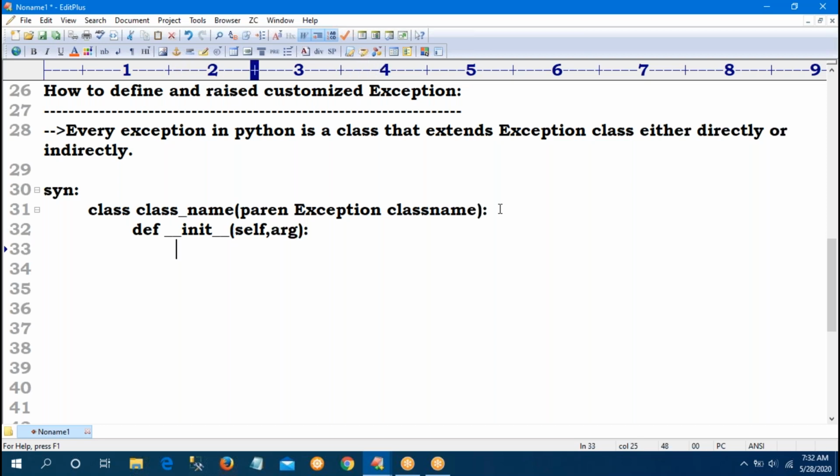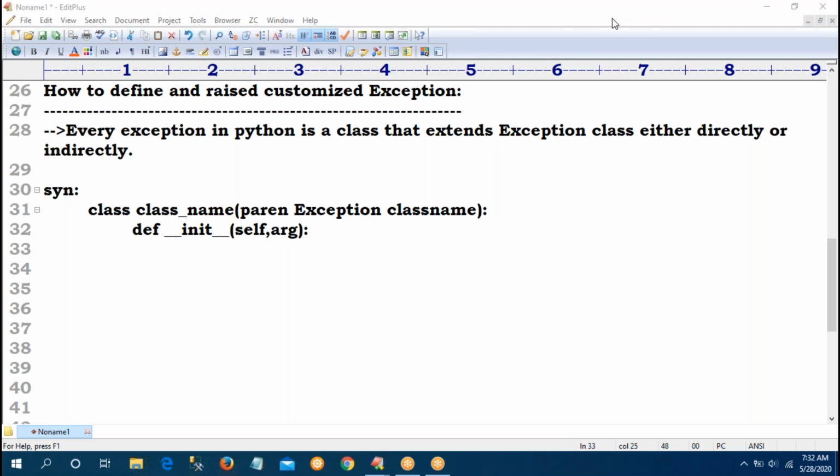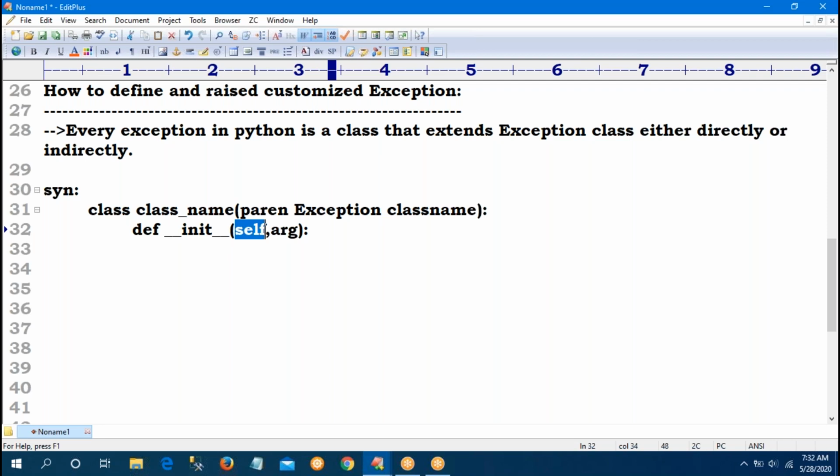Sir, what does self mean? If you know Java, in Java this is one keyword available, pointing to the current class object. Same like that, self is always pointing to the current class object. Now, self dot message equal to arg. So it is one constructor. It will be executed at the time of object creation. Here, one instance variable I am providing. Self is pointing to the current class object, so self dot message equal to arg. This arg I am passing the value.